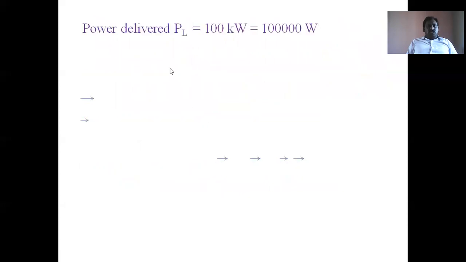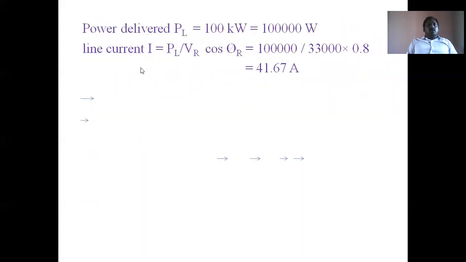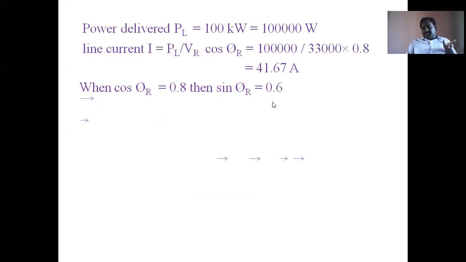So from this, first we have to calculate line current. That is PL by VR cos phi r, per phase, not three phase. First we will do the per phase reference. PL means 100 kW, and with power factor 0.8, the current is 41.67 amperes. Then when cos phi r is 0.8, sin phi r is 0.6, and phi r is cos inverse of 0.8, which is about 36.5 degrees.